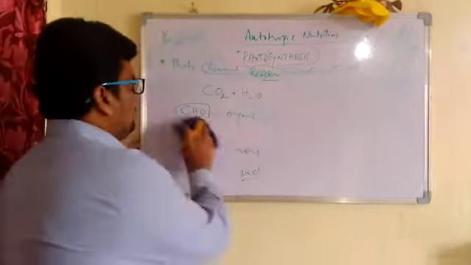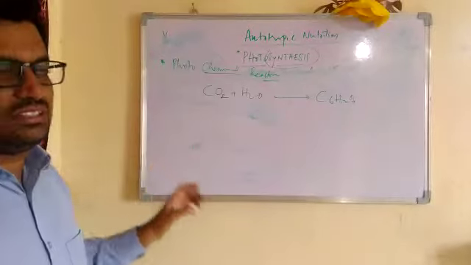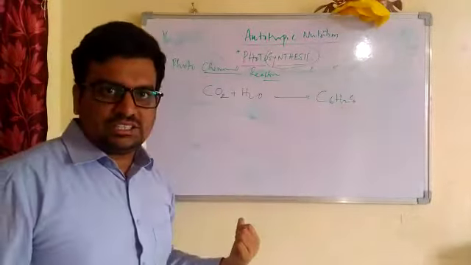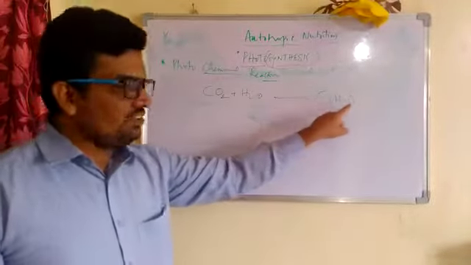definition. Photosynthesis is a photochemical reaction where simple inorganic. These are simple natural carbon dioxide, water. Inorganic, here H is absent, here C is absent. These are inorganic substances, are converted into complex organic substance. Complex organic substance, C6H12O6, it is a complex one. And organic, what I just now said, C, H, O, all of them, means it has become organic. So these are inorganic, these are organic.